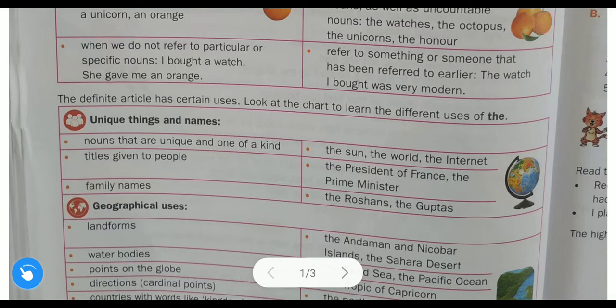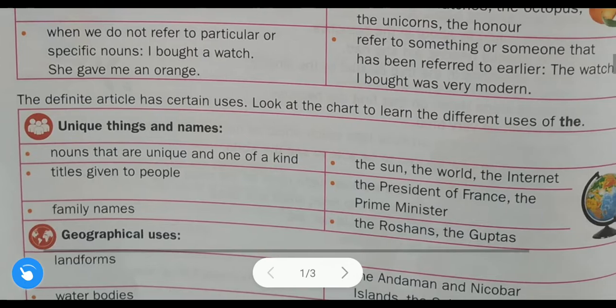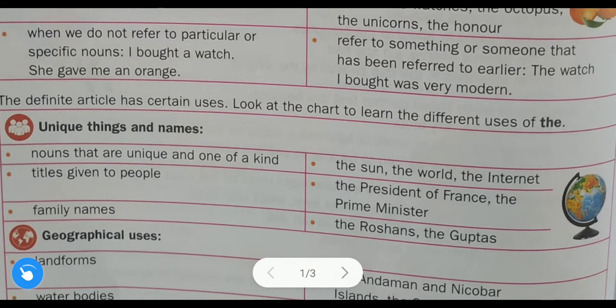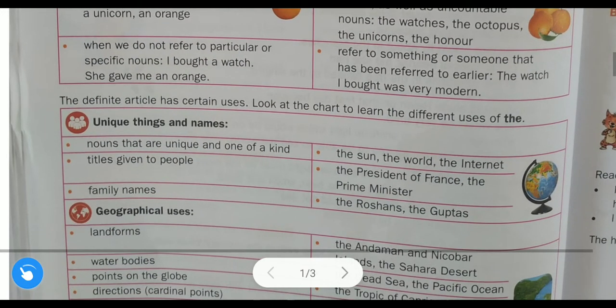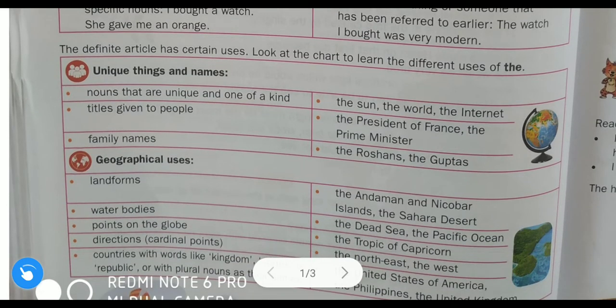Everything about definite articles. See, here it is given, the definite article has certain uses. Look at the chart to learn the different uses of the. So students, the is the definite article, and it has a lot of uses. There are numerous uses of the definite article. We will go through this whole chart so that you will understand.